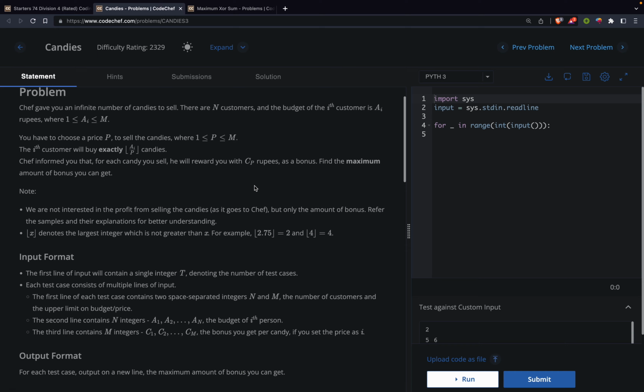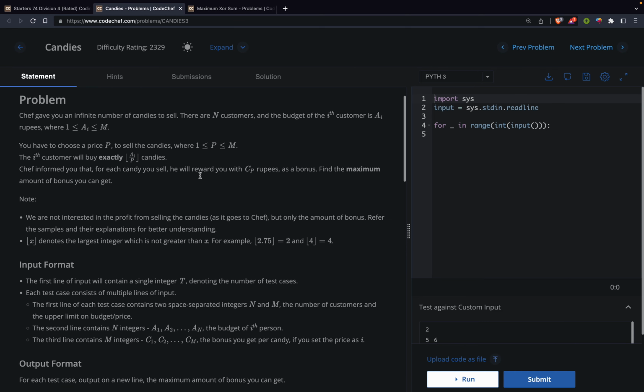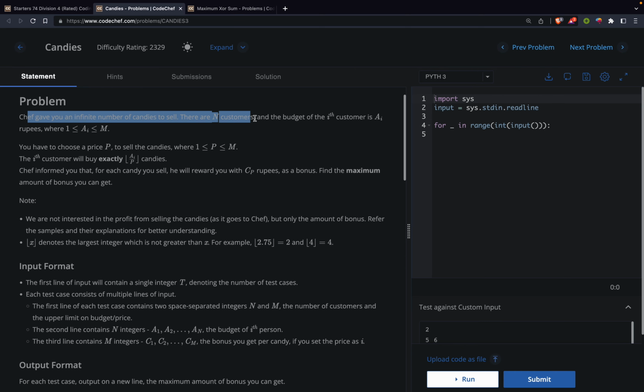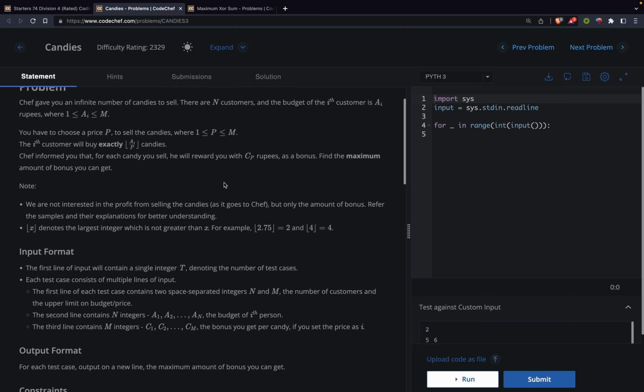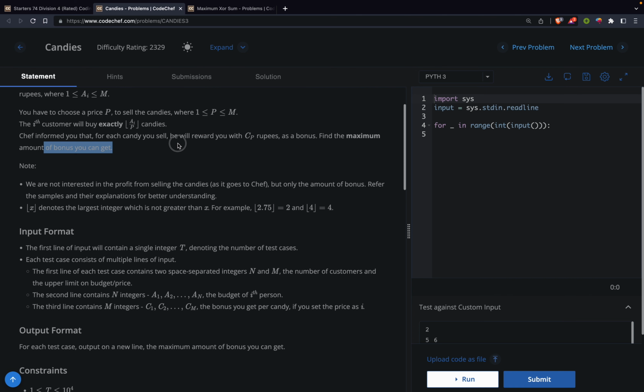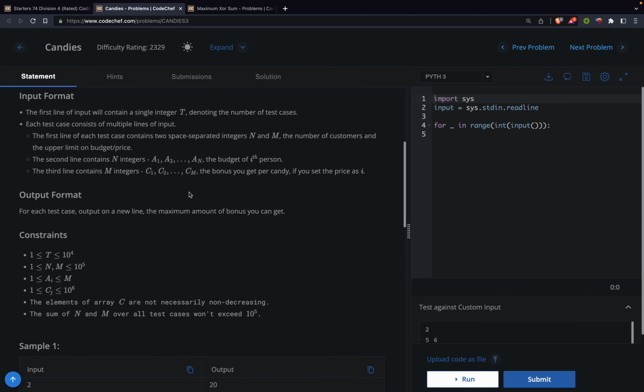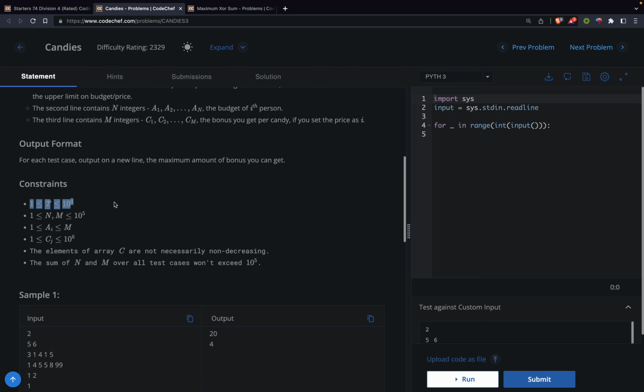Okay, so let's see what we can do in this candies problem. Chef has an infinite number of candies, and the ith customer will buy exactly p candies. We need to find the maximum amount of bonus you can get, and we have n constraints, so we can't go in n square time complexity.